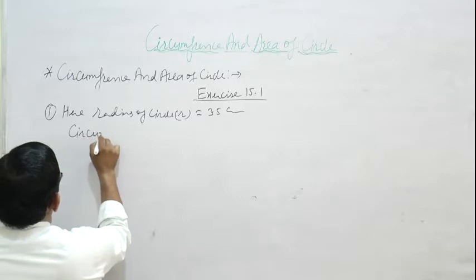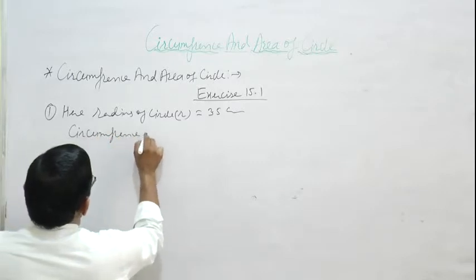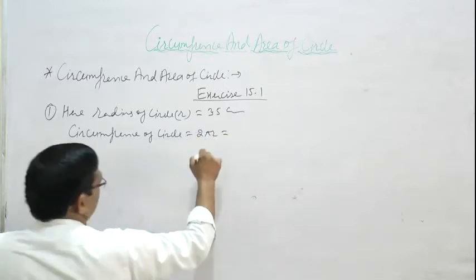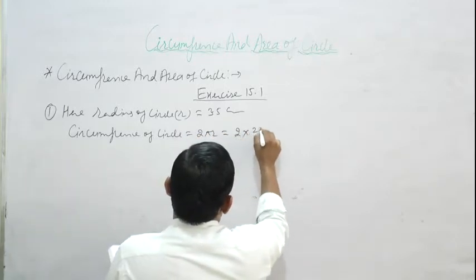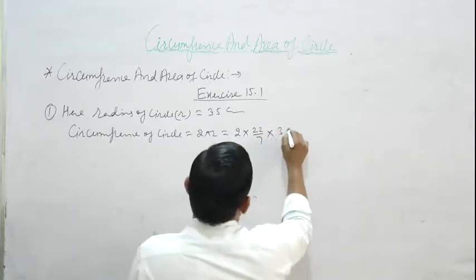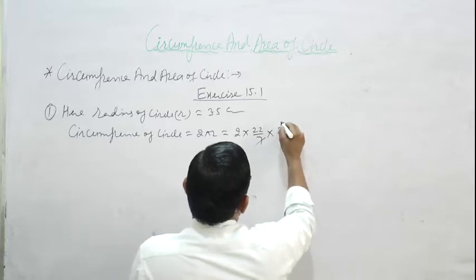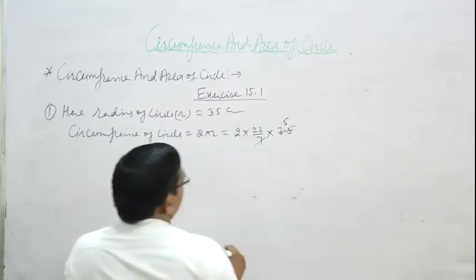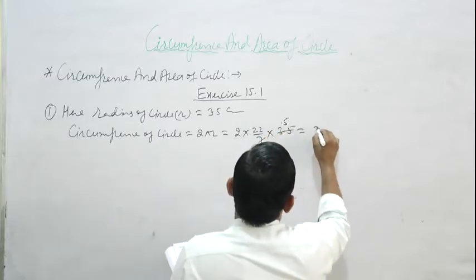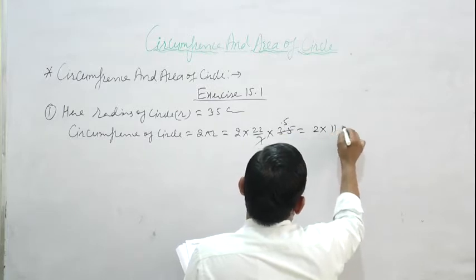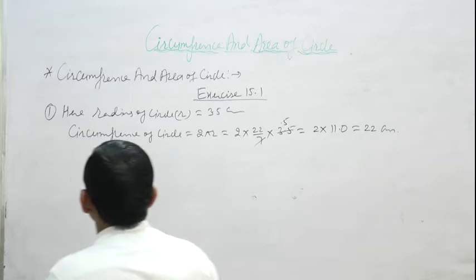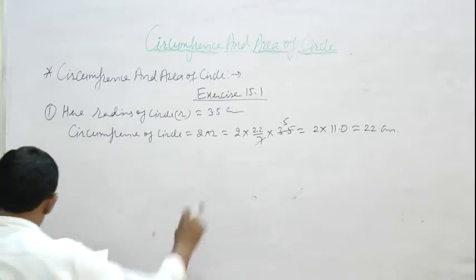We know that the circumference of a circle is 2 pi r, which is 2 multiply 22 upon 7 multiply the radius 3.5. So 7 cancelled by 3.5, we get 0.5. That is 2 multiply 22 times 0.5, which gives 22 centimeter. This is the circumference of the circle.